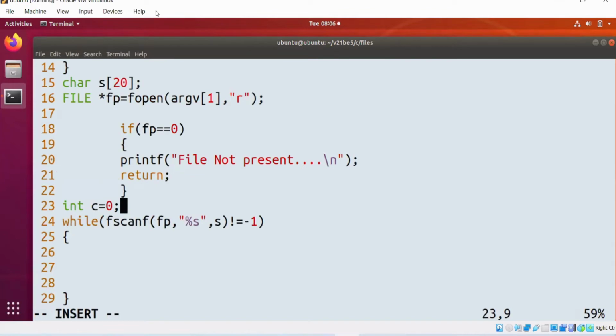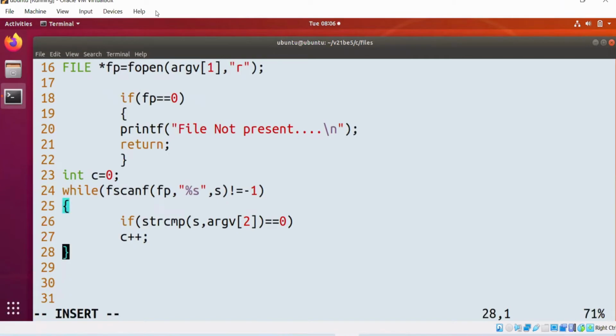It is already in the man page also. Anyway, I will share those documents. Upon failure, it will return -1. If strcmp of s comma argv of 2 double equals to 0, I need to increment the count. Printf c is equals to percentile d slash n comma c.